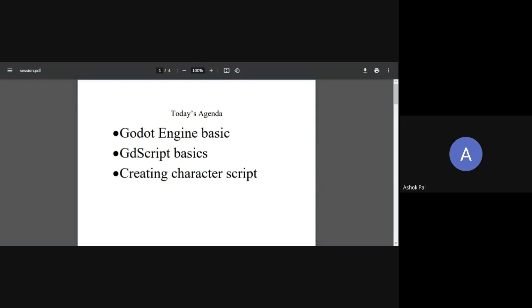Okay, I think we have waited enough. I will now show you the Godot engine. Whoever has started Godot on their computer can follow me, and those who don't have their computer with them currently can just see the steps and simply repeat them after you have your computer with you.